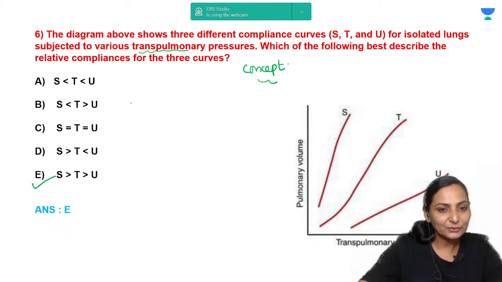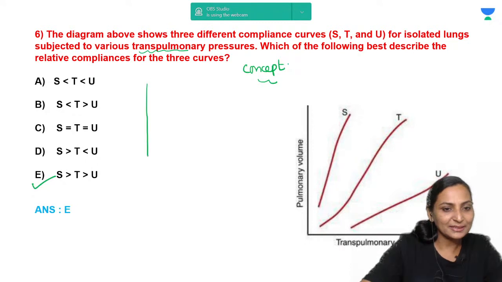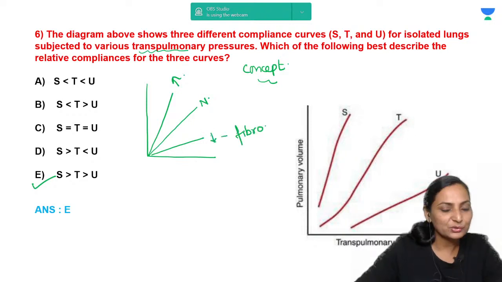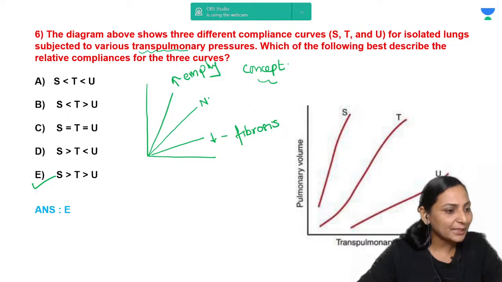Suppose you know that this is a normal compliance. You know that when the graph is towards the up and left, it is increase in compliance, and when it is down and to the right, it is decrease in compliance. For example, this could be a clinical condition like fibrosis. This could be a clinical condition like emphysema. So only the graph is given in a very complicated manner. When we look at it, we find it very horrifying, but the concept is very, very simple, right?